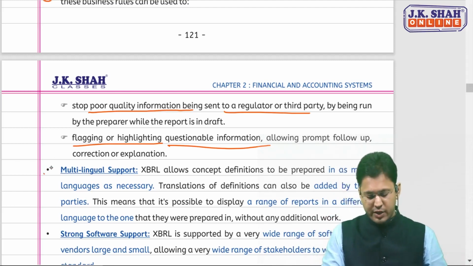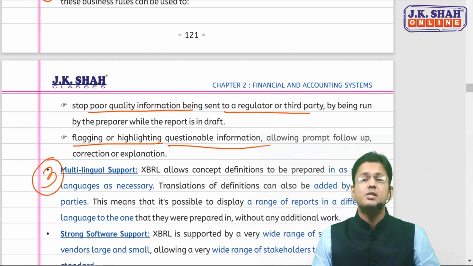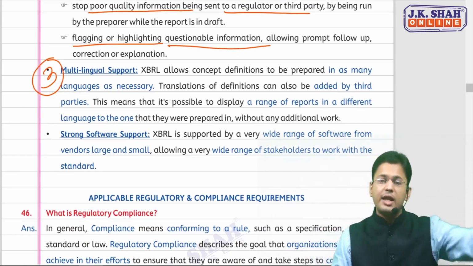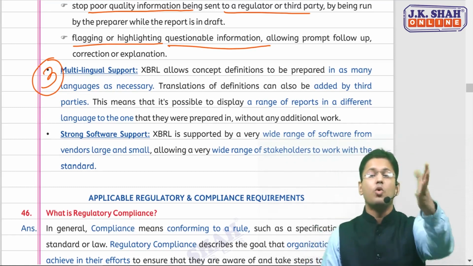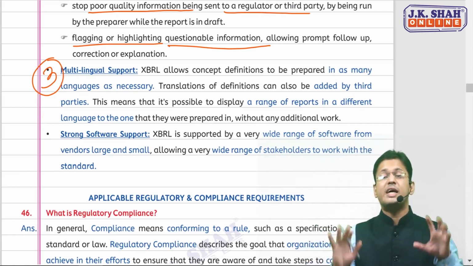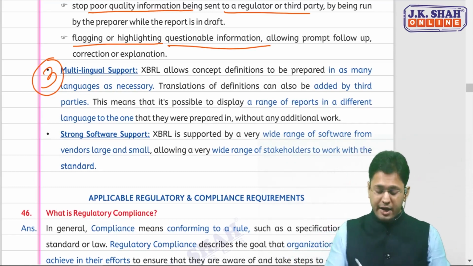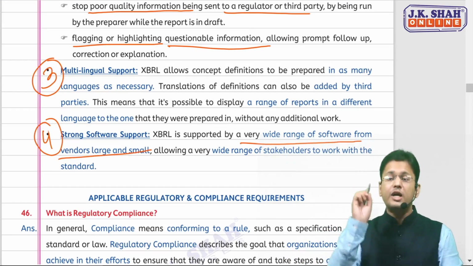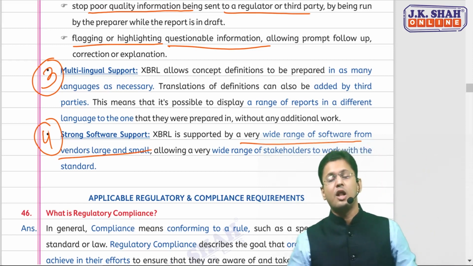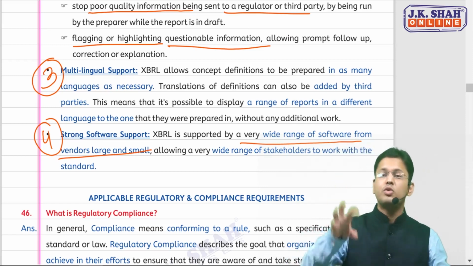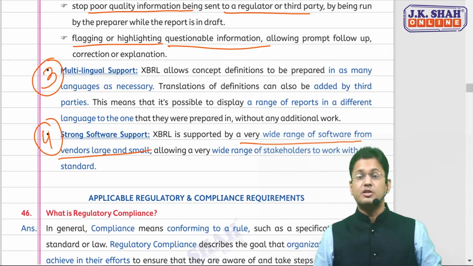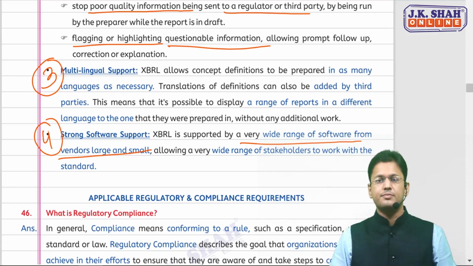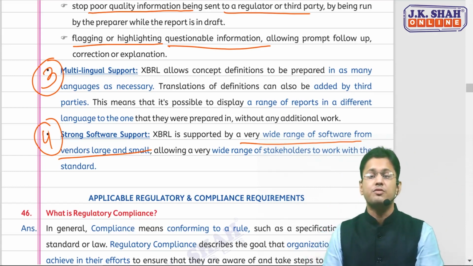The third one is quite easy. XBRL has multilingual support. A report prepared in one language can be displayed in whatever language you want. And fourth, nowadays XBRL is supported by a wide variety of software vendors, large and small, which allows a very wide range of stakeholders to work with the XBRL standard. So there are four basic features of XBRL.